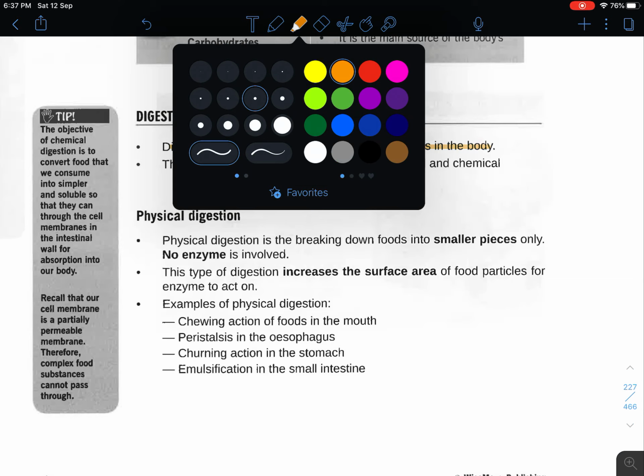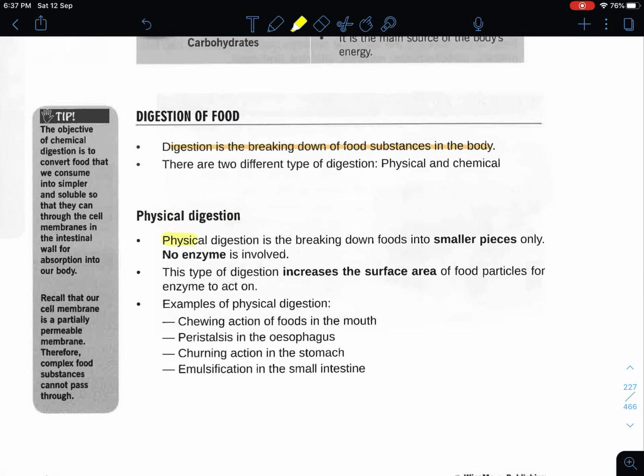For physical digestion, while it is involved in breaking food down into smaller pieces, no enzyme is involved. For example, if you use your teeth to chew your food into smaller pieces, your food is still the same food. It's just broken down into smaller pieces. That is an example of physical digestion. The intention of physical digestion is mainly to increase the surface area for your food particles to act on.